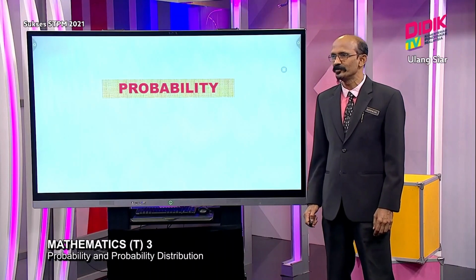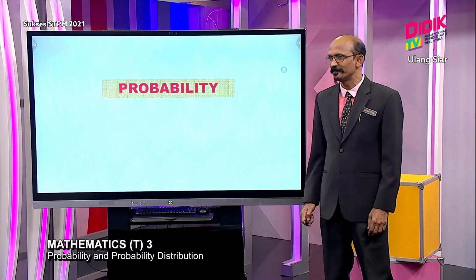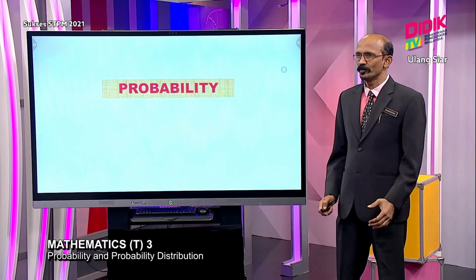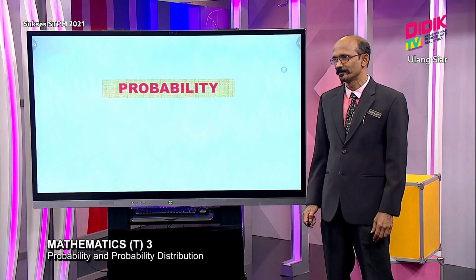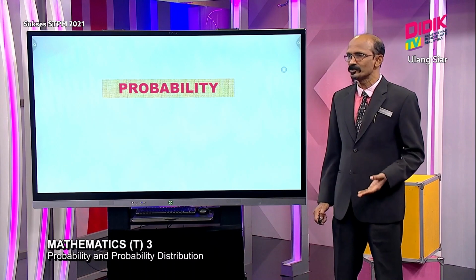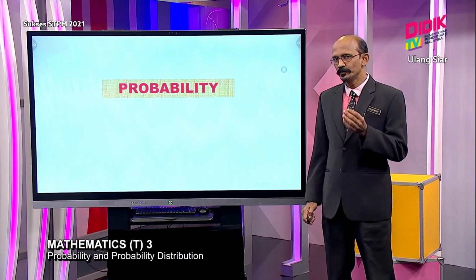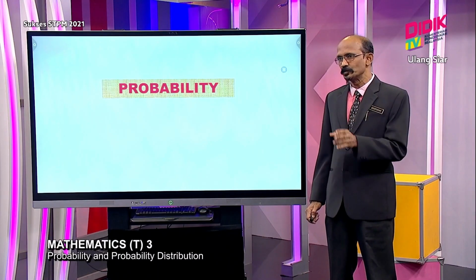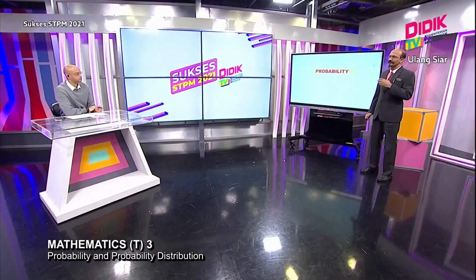For this segment, Sean, we will go through two chapters. One is probability, another one is probability distribution. I will start with probability first. This is the most difficult chapter among students, because they are unable to differentiate between combination and permutation, using the correct formula related to the correct events, and then they cannot write probability statements with correct set notation.